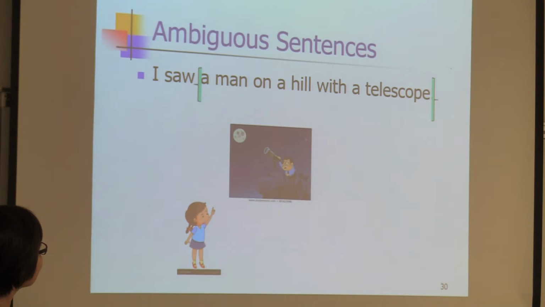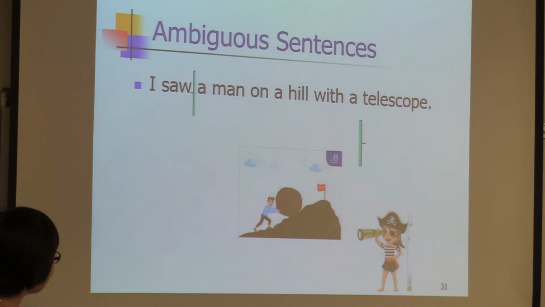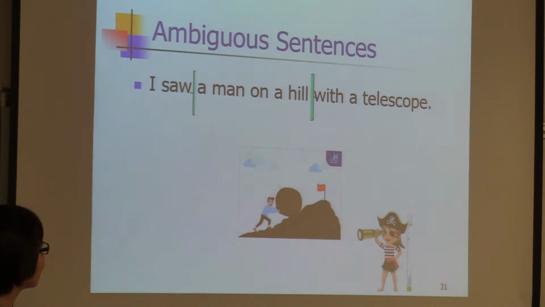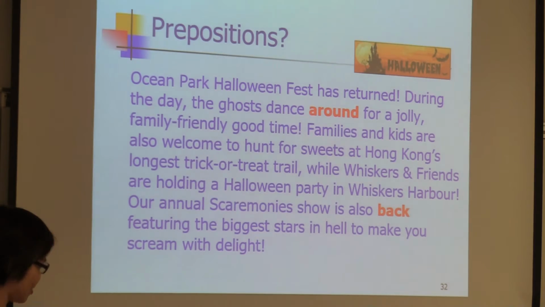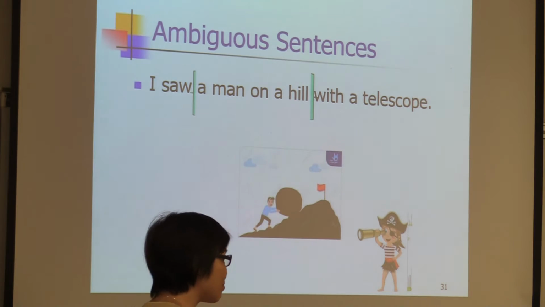Then the second meaning, I saw a man. Where should I stop it? I saw a man on a hill. So the object is a man on a hill. With a telescope. Who was with a telescope? Right. So this is an adjunct. With a telescope is an adjunct. But sometimes the meaning can be ambiguous.